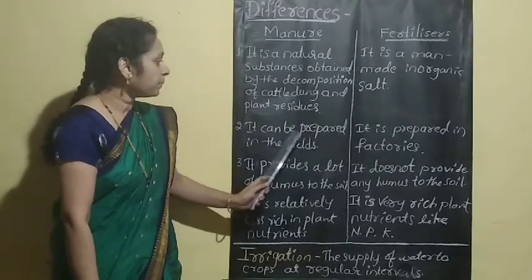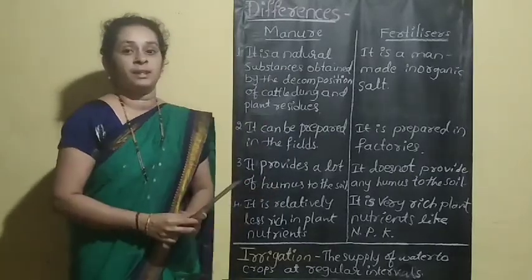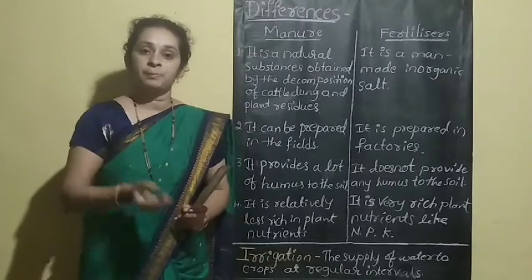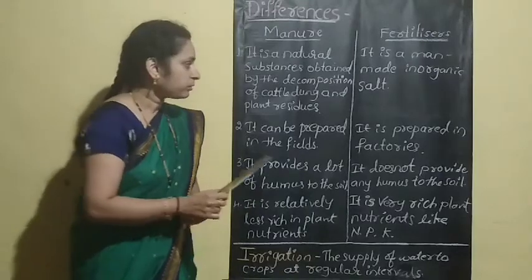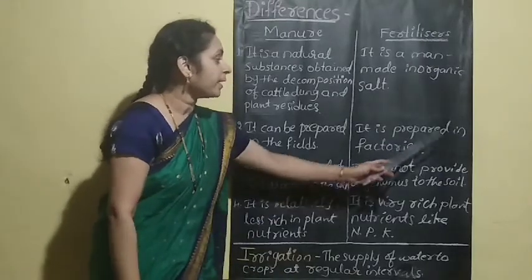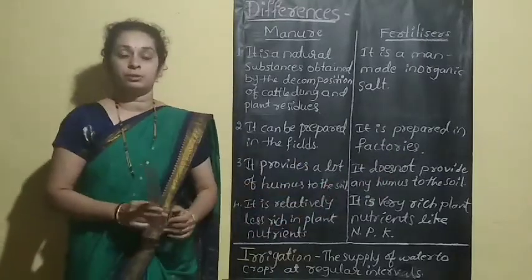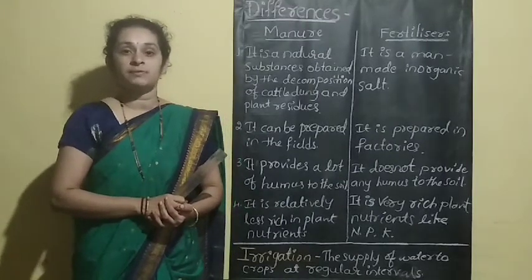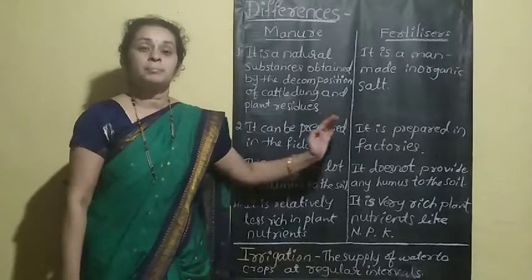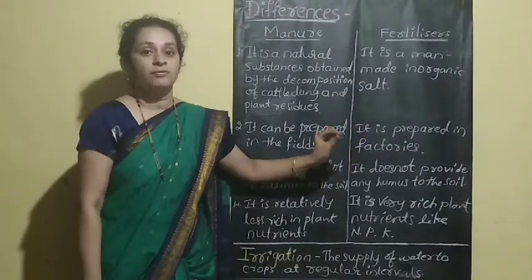Manure can be prepared in the field itself by the farmers. Fertilizer is prepared in factories, because you have to mix different chemicals. That's why it should be prepared in the factories.